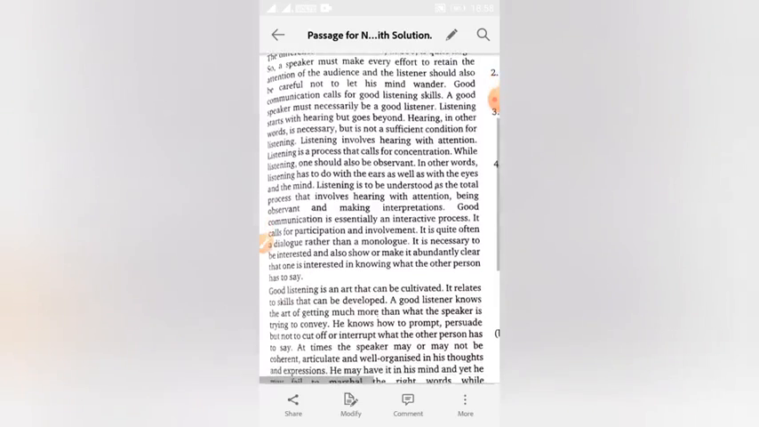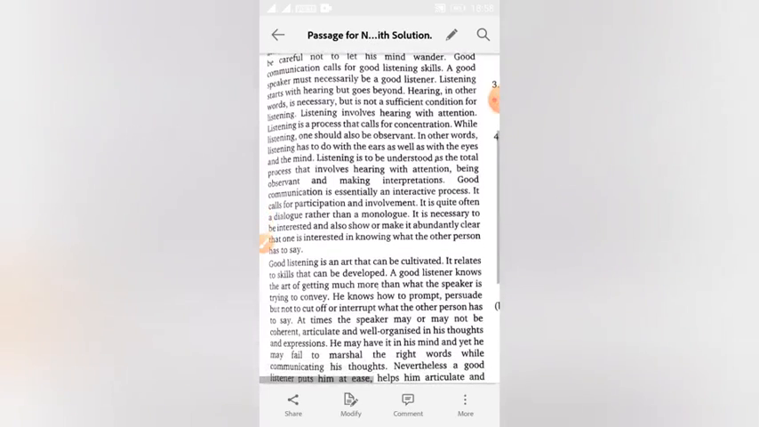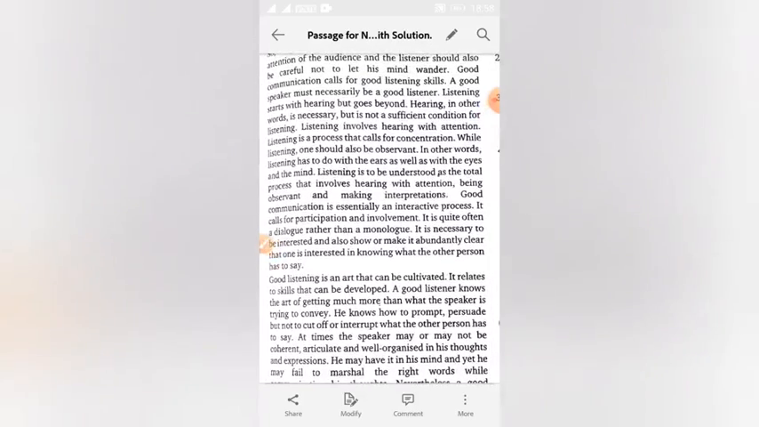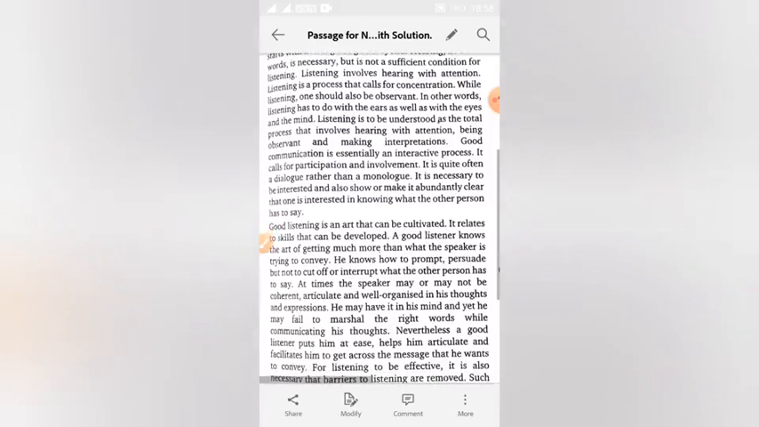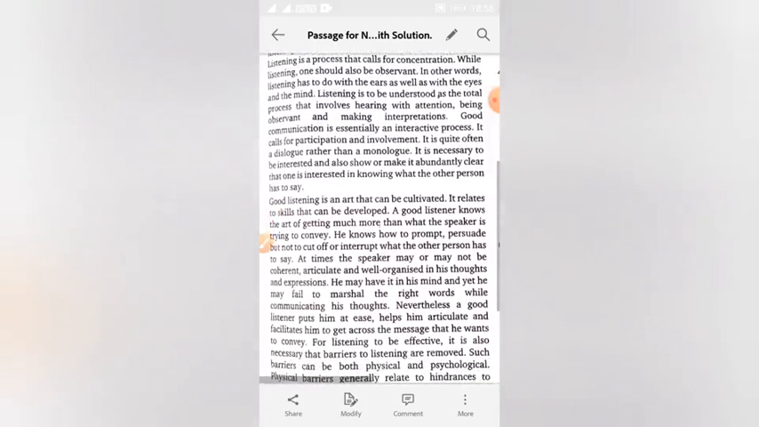Listening starts with hearing but goes beyond. Hearing, in other words, is necessary but is not a sufficient condition for listening. Listening involves hearing with attention. Listening is a process that calls for concentration. While listening, one should also be observant. In other words, listening has to do with the ears as well as with the eyes and mind. Listening is to be understood as the total process that involves hearing with attention, being observant, and making interpretations.